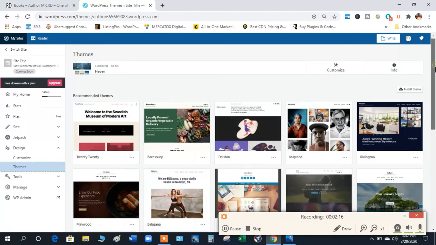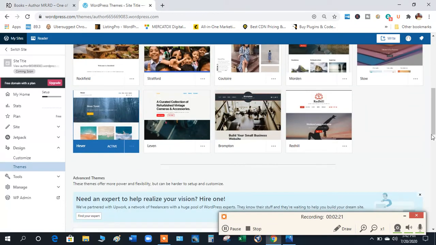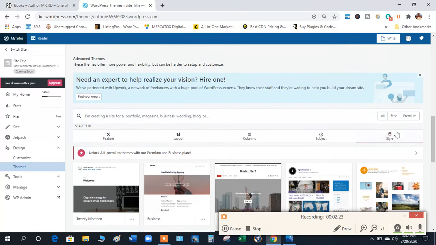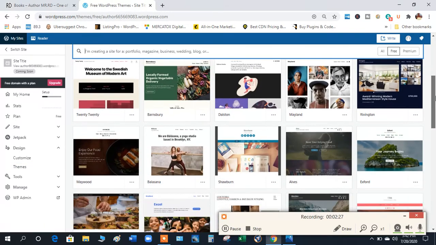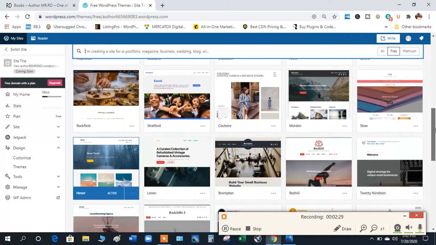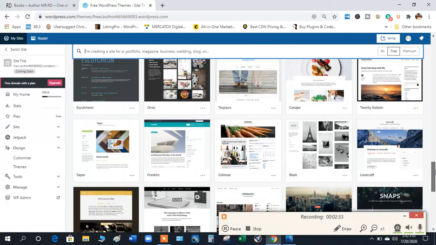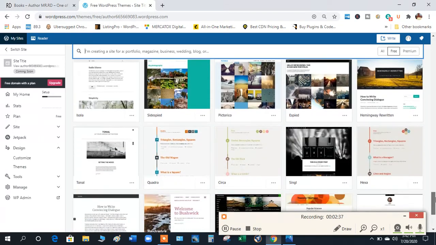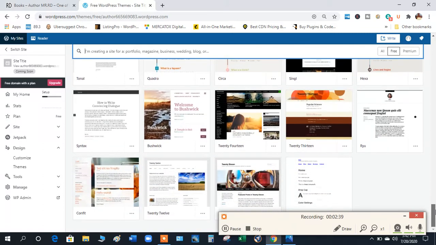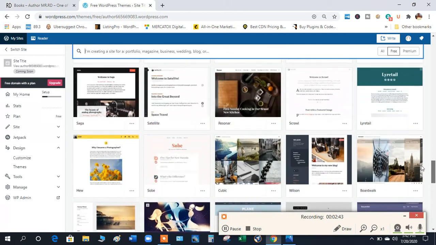Now, we go out here. If you don't like any of these, you go out here and press show all themes. And we're clicking on free again. These are all the ones you can have for free. Don't try to search for the ones you have to pay for, the premium. Focus on ones you can get for free first. I usually use one that's called Rockfield or Rockford. I can't remember the exact one, but that's the one I usually use. But these are different types you have.